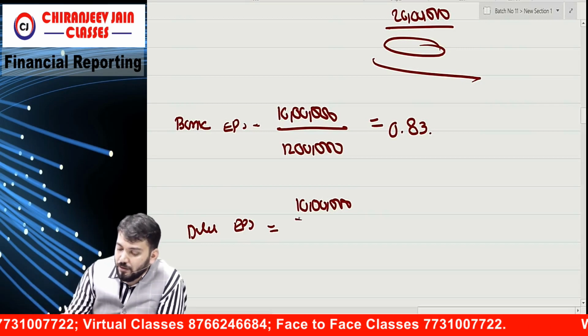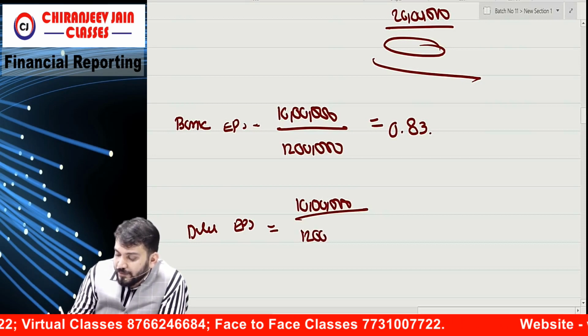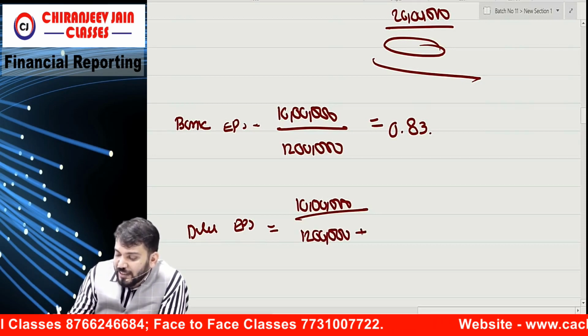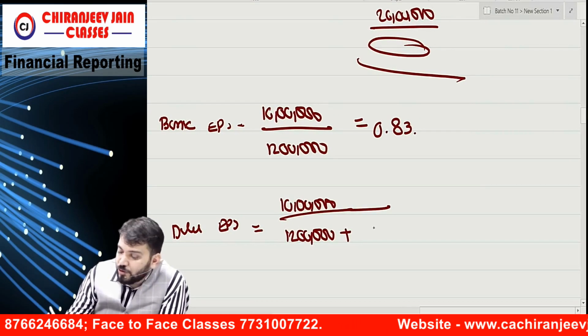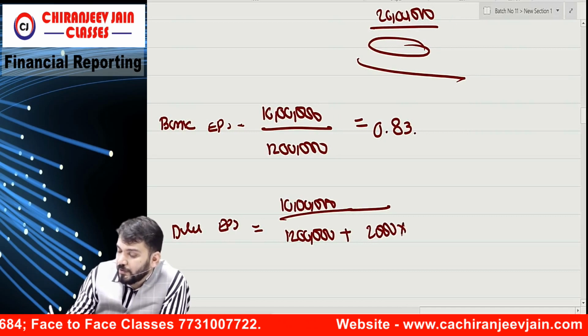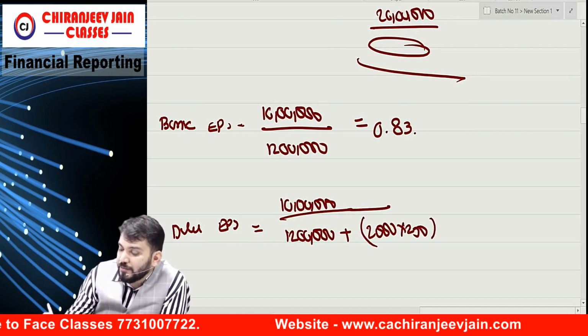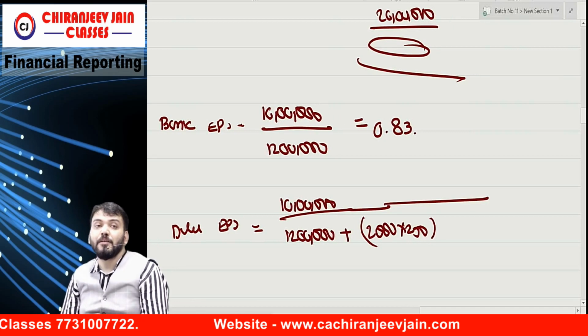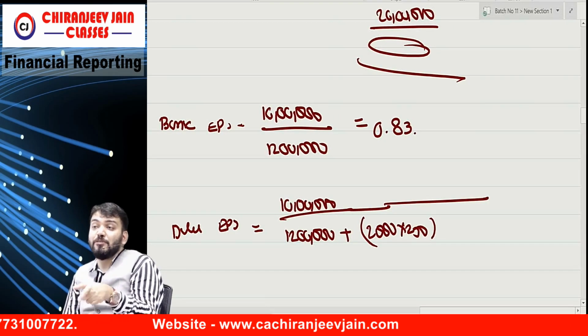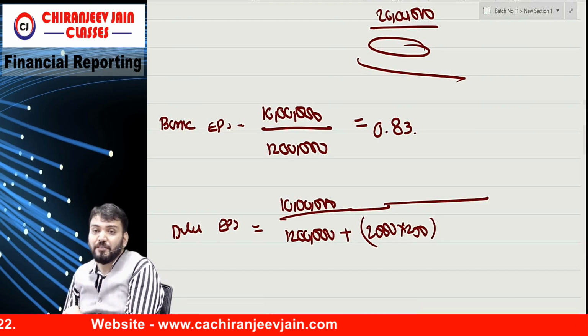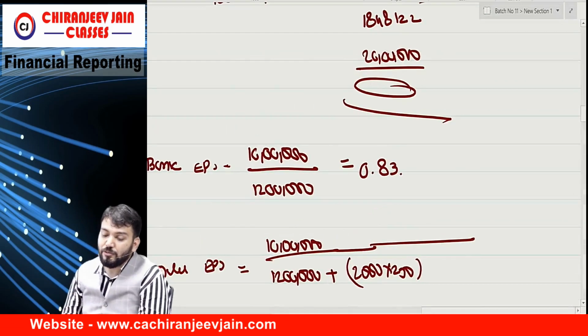Correct? So tell me, 12 lakh, how many equity shares will increase? It will be 2000 into 250. This number of shares will increase. But once it becomes equity shares, you will not pay interest, so we need to calculate interest also.